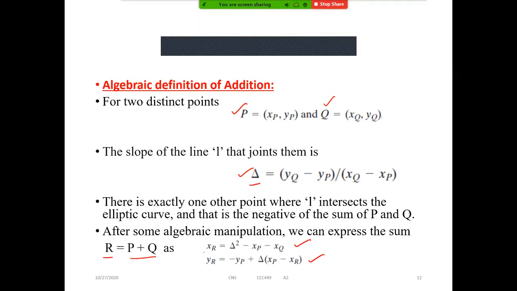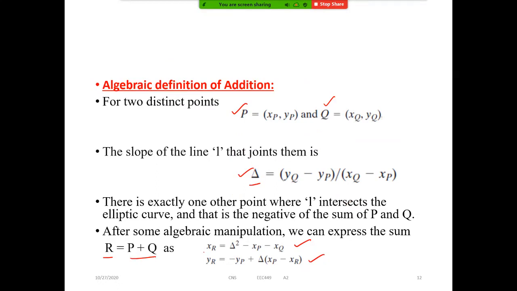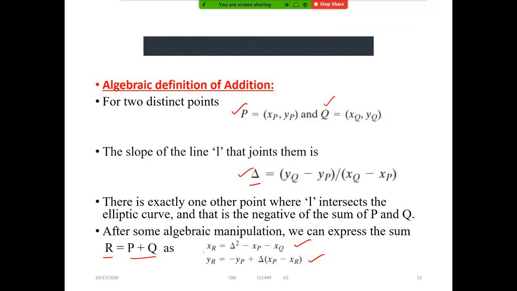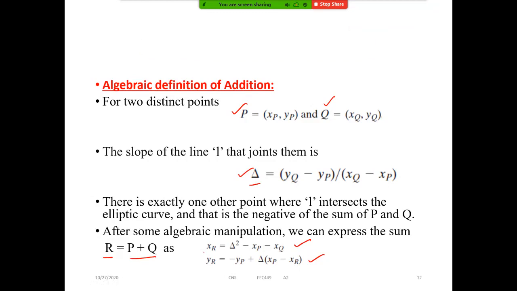To find this, I need delta. What is delta? It is the slope, y2 minus y1 by x2 minus x1. Once we know that slope, we can do the algebraic manipulations. When I add p and q, the resultant will be r, and these are the equations we need to use to find the points of r.